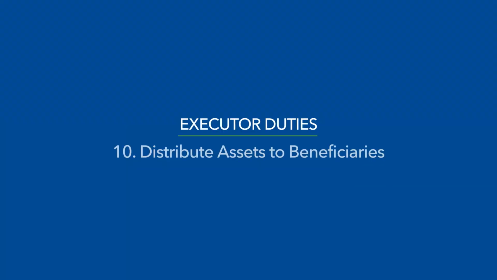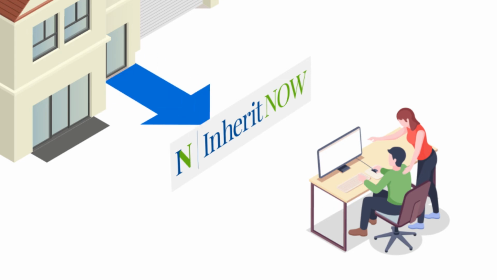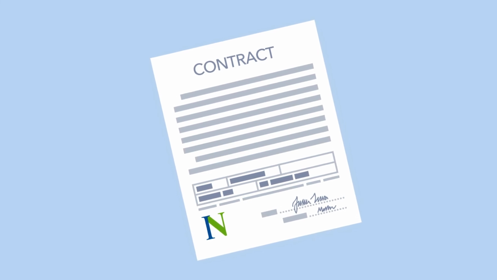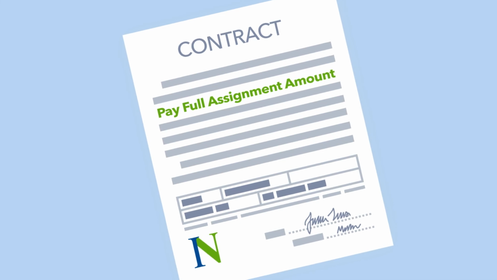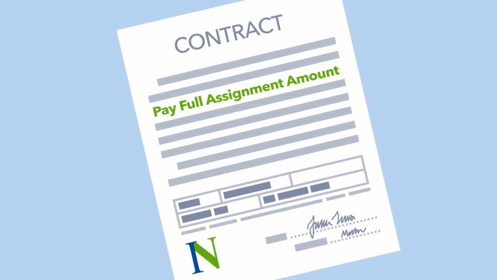Distribute assets to beneficiaries. Once the creditors' claims are cleared, the executor is responsible for making sure the beneficiaries get what they are entitled to under the will and/or law. Note, if one or more of the beneficiaries assigned a portion of their inheritance to a third party for an inheritance advance, according to the agreement, the executor should pay that organization the full assignment amount, as stated in the company's agreement, before paying the beneficiary that took that advance.